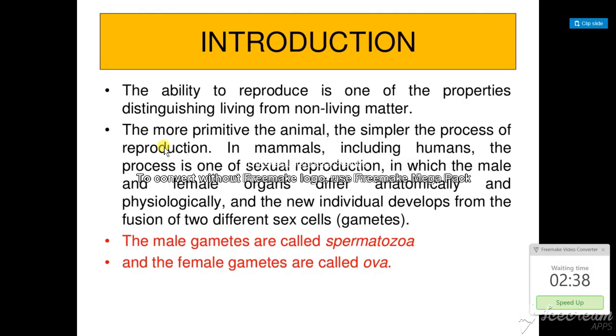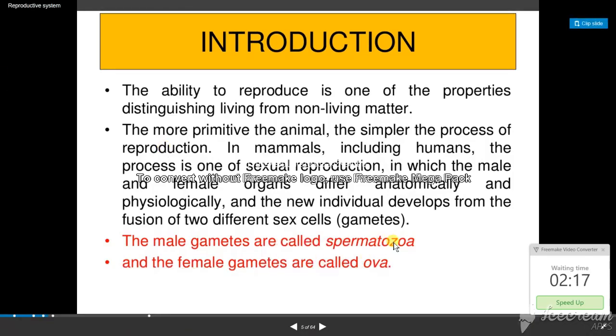And the new individual develops from the fusion of two different sex gametes. We have sex gametes like X and Y. Usually X is from the mother and Y is from the father. So the fusion of these two gametes determines the gender of the baby in the mother's womb. The male gametes are called spermatozoa, and the female gametes are called ova.